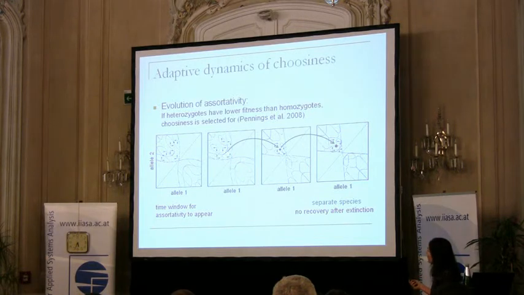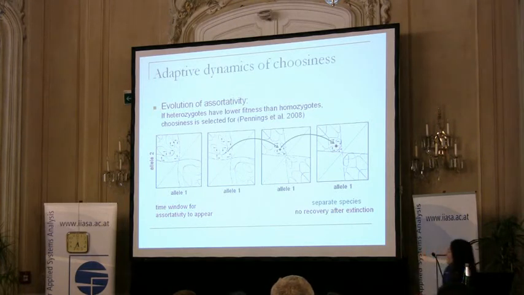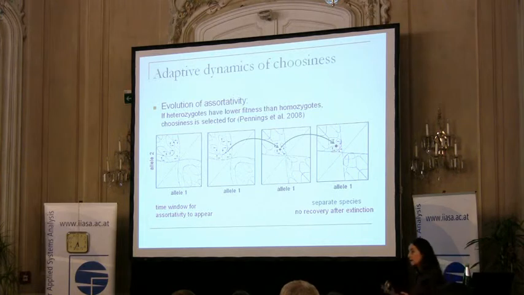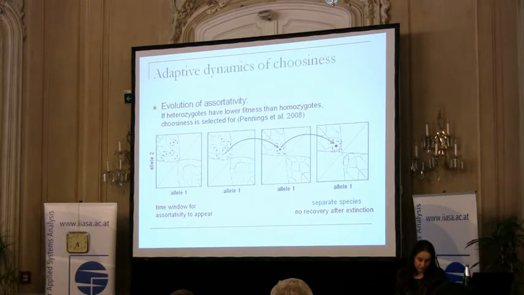Where I started from was a population with weak associative mating. But if we start from random mating, then actually we go to an asymmetric attractor, and the symmetric position is occupied by a saddle. So here, some associativity must arise very quickly in order to get from the first random mating picture to the second one. So there is a relatively short period of time where associativity has to increase, or else we end up at a singularity where heterozygotes are not selected against, and therefore speciation cannot take off.